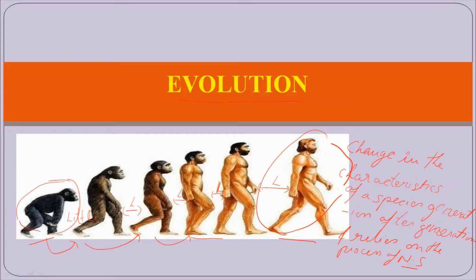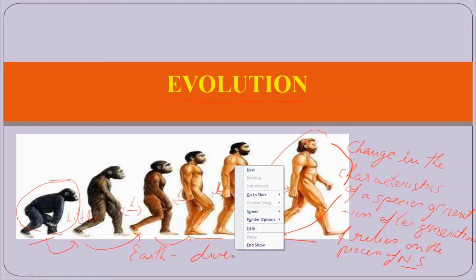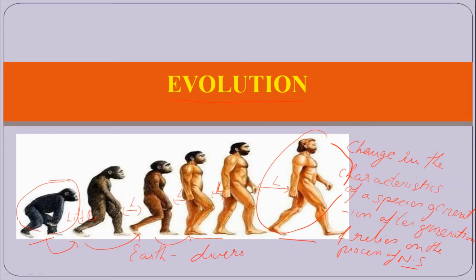So to begin with evolution, we have to know how evolution takes place on Earth. We are on Earth, and Earth has a diversity of life, which means there are different types of organisms found on Earth. These different organisms are very much dissimilar from each other in morphology and physiology.